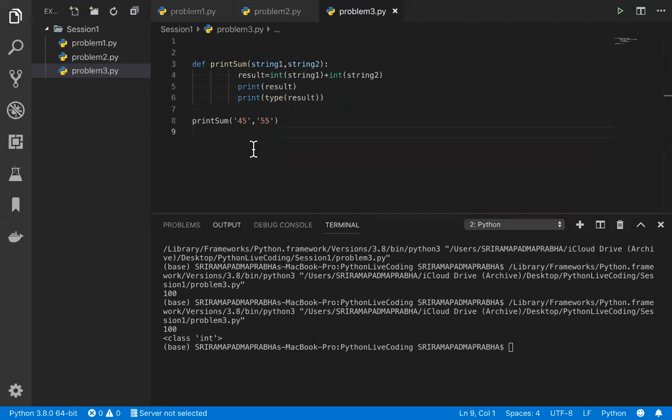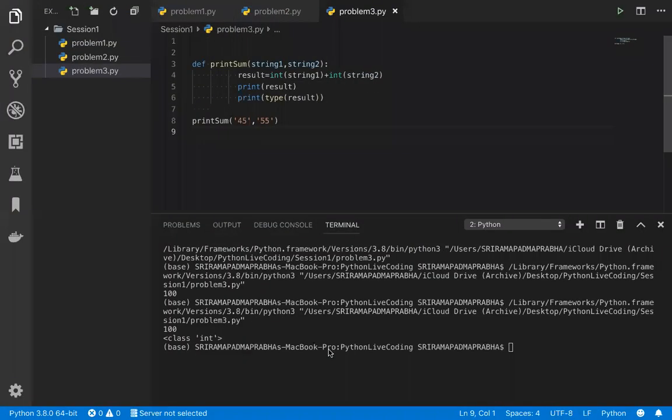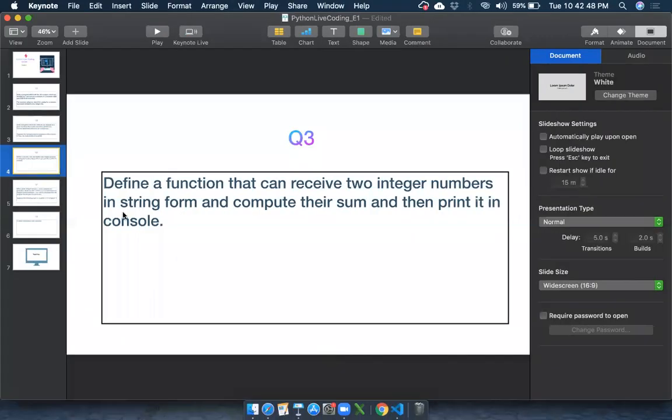Very straightforward. Basically what they are asking is to pass some strings, convert them into integers, and print the output. Define a function that can receive two integer numbers in string form, compute their sum, and then print it in the console. That's what we did here. Very straightforward, because in this session I am taking very simple examples. Going forward, more difficult examples will come, since it is the first session. Let me go with the very simple ones.